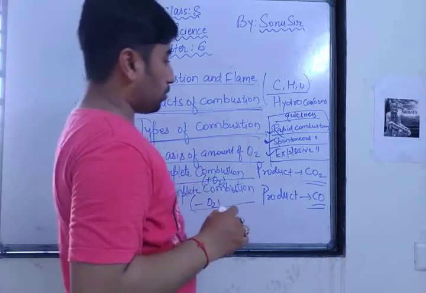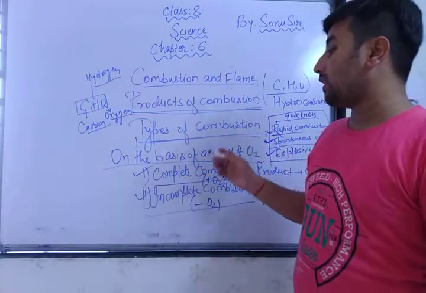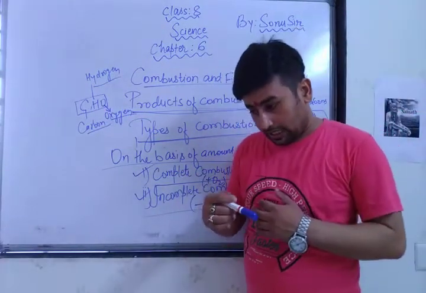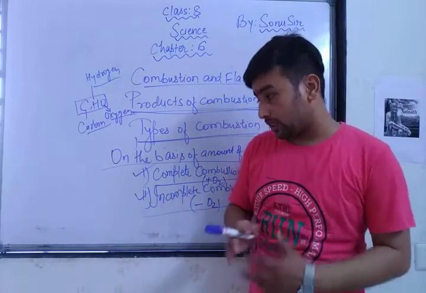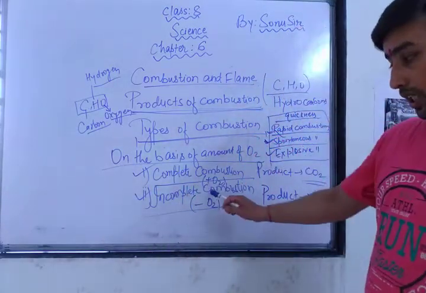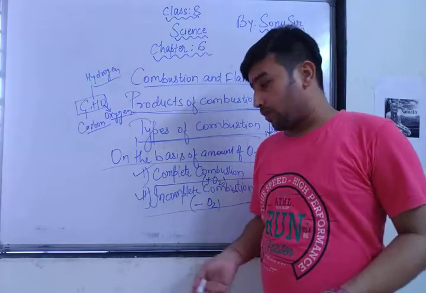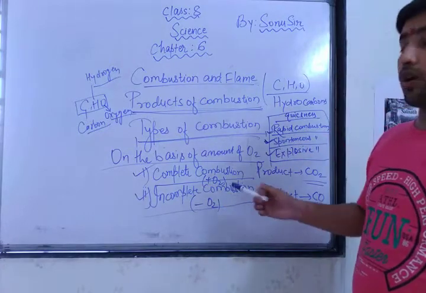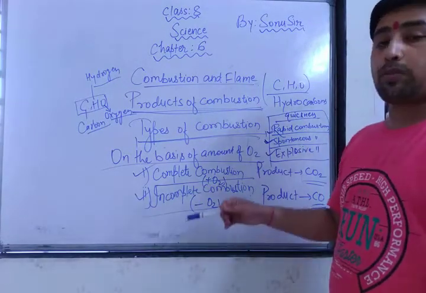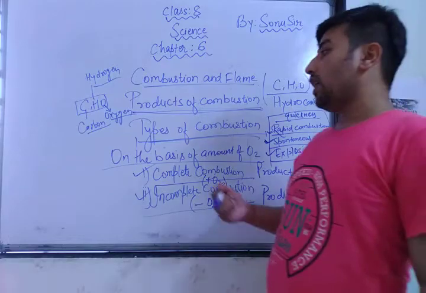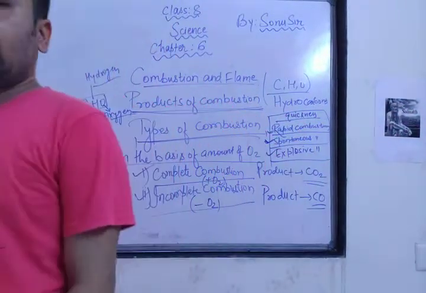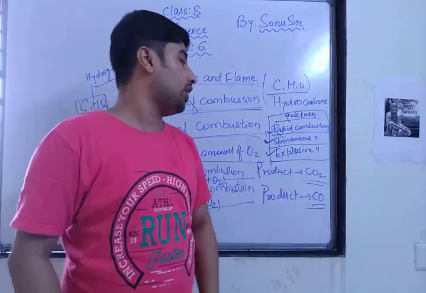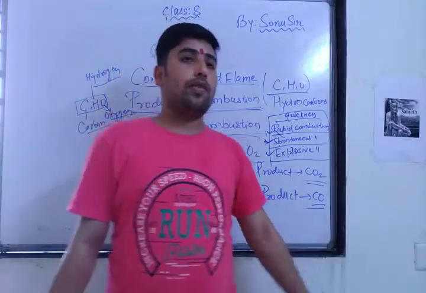As I have already told you about combustible and non-combustible substances, when they get a lack of oxygen or more oxygen, on the basis of oxygen there is complete combustion and incomplete combustion. With more oxygen, it is complete; with less oxygen, incomplete. In complete combustion the product is carbon dioxide, and in incomplete combustion the product is carbon monoxide. And on the basis of quickness, there are three types of combustion: rapid combustion, spontaneous combustion, and explosive combustion.